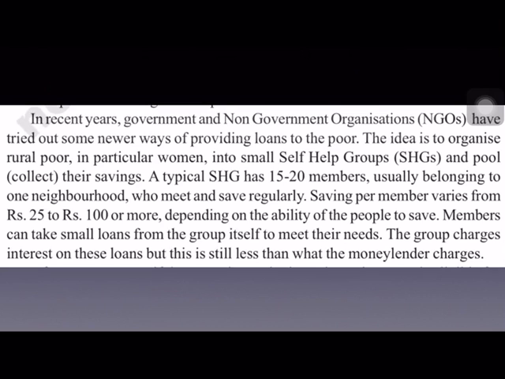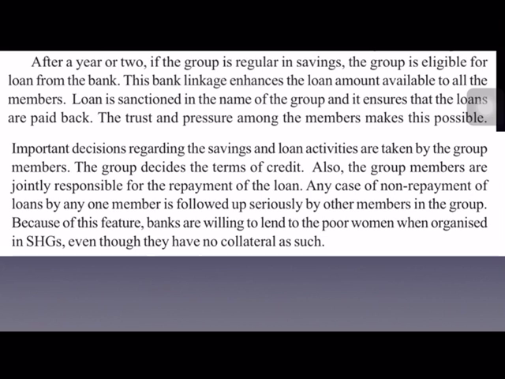And the group charges interest on these loans, but this is still less than what the money lender charges. What the money lender charges on loan amounts is very high when compared to that. After a year or two, when the group becomes regular in savings, the bank comes forward to give loans to these self-help groups. The group becomes eligible for a loan from the bank.